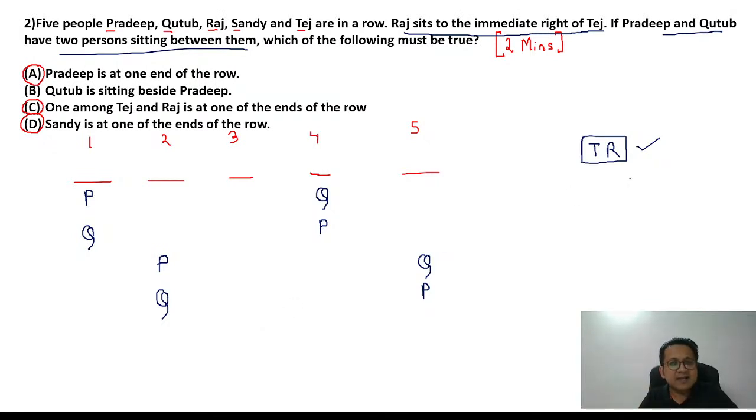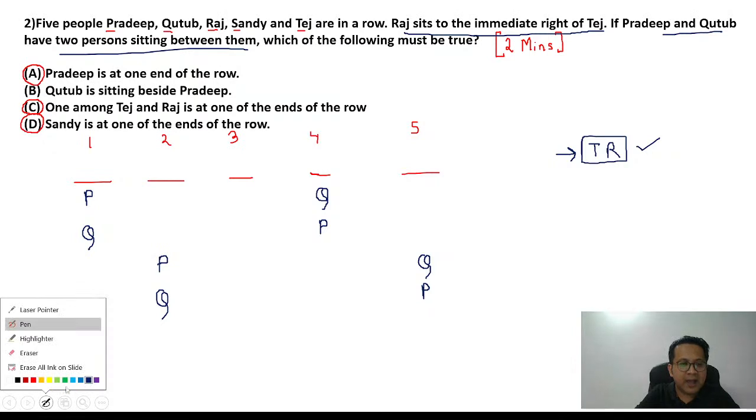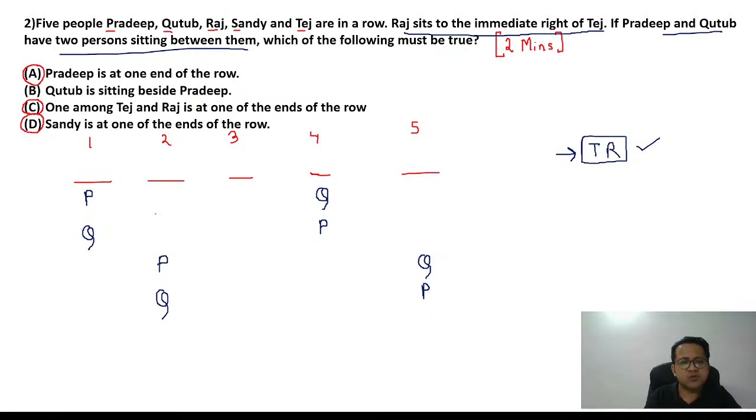The next thing is T and R are together and R is to the immediate right of T. So in scenario 1, the only possibility for T and R is going to be position 2 and 3. Remember, you need 2 consecutive positions. So T is at 2, R is at 3. In scenario 2, again, you need 2 consecutive places. The only possibility is T at 2, R at 3.